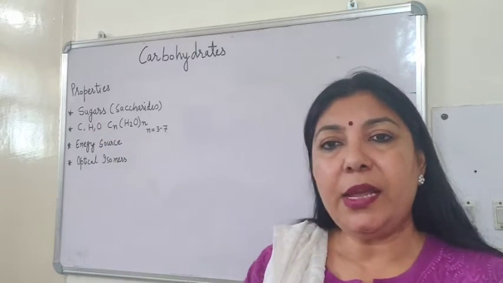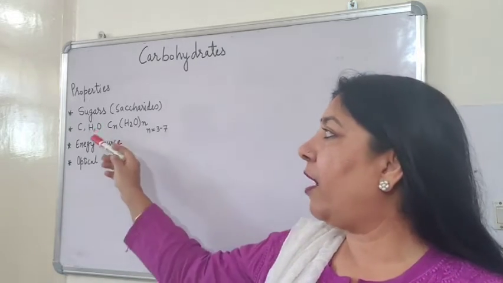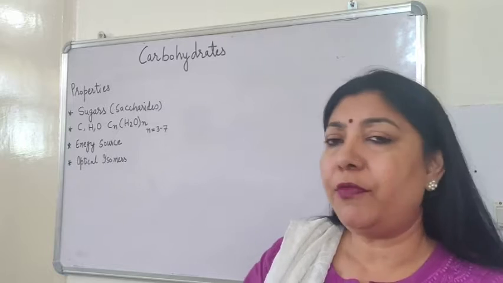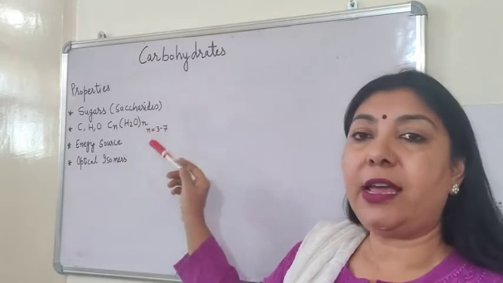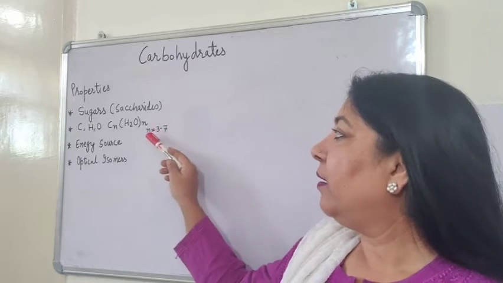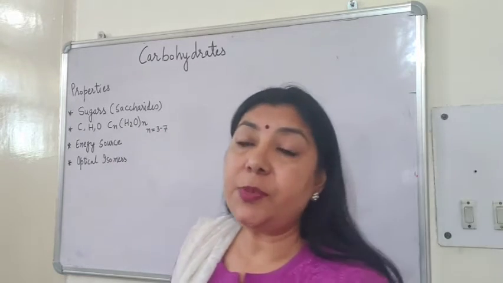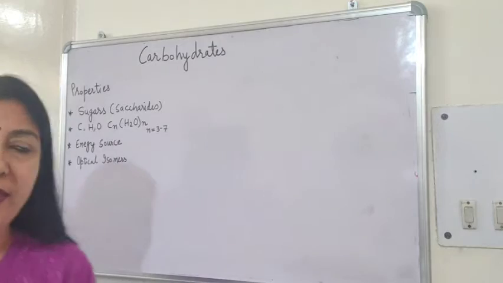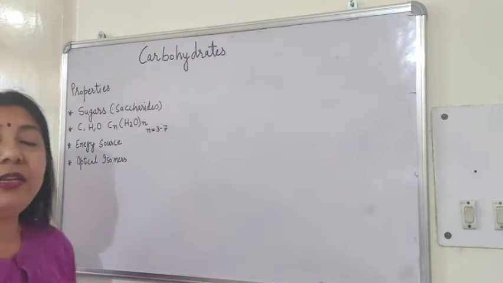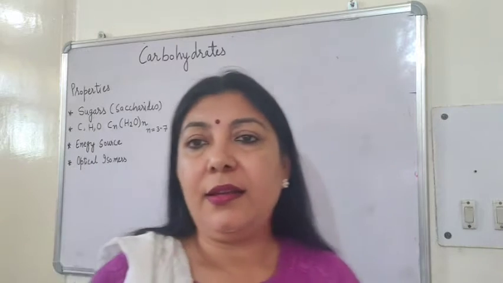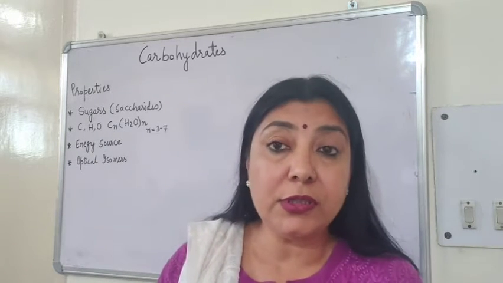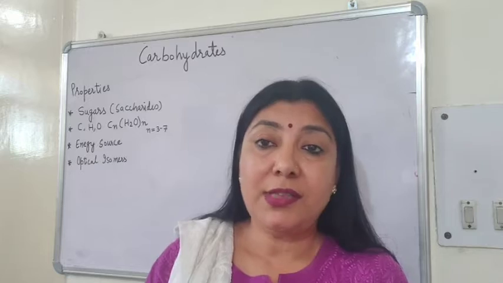Second, the chemical composition. They are made up of carbon, hydrogen and oxygen with a general formula CnH2nOn, where n ranges between 3 to 7. Also they are energy sources. All forms of energy are there, like in the form of glucose, starch, cellulose.